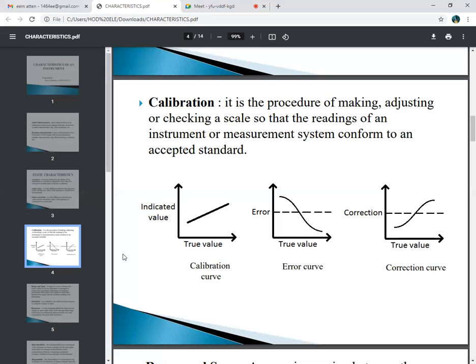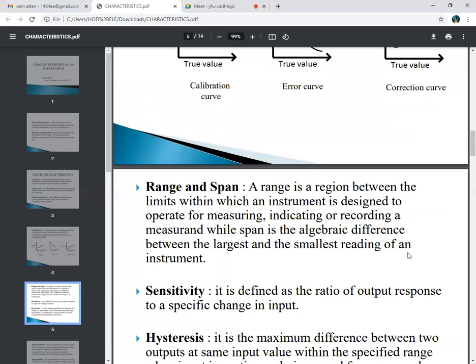So here we can see three curves. The first one is the calibration curve, the second is the error curve, and the third is the correction curve. Corresponding to the calibration, in which range, within what permissible band or permissible limits, how much error will occur, and if that percentage error is more, what corrective action will be taken. That is nothing but your correction curve.